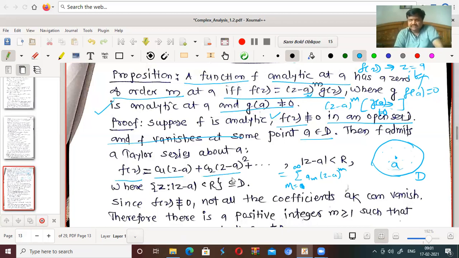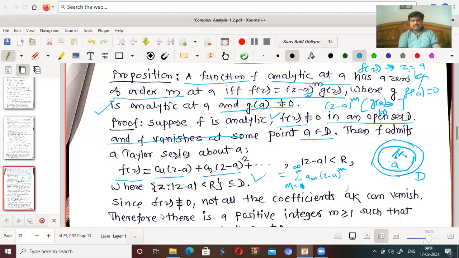It is Taylor series expansion, where z is the set of all those points such that mod z minus a is strictly less than r, which is contained in D. We have taken one circle, and this is your r.